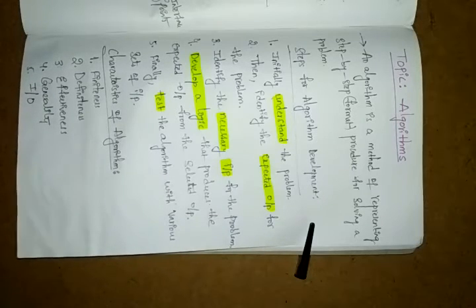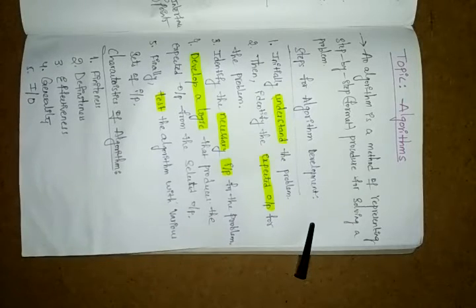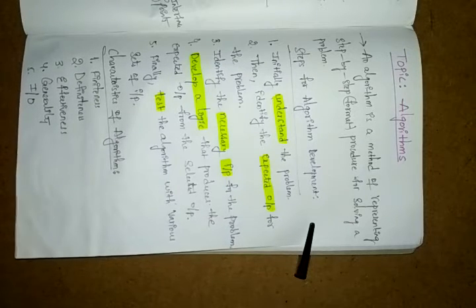Suppose you have only one input value, that gives one output value. If you have one or more input values, you will get one or more output values. Whatever input you have, by that only you will get the output.